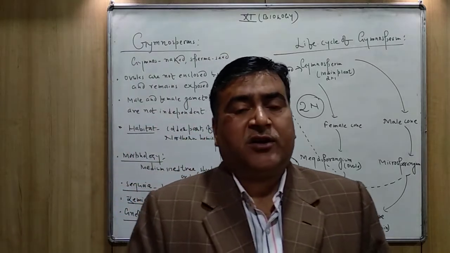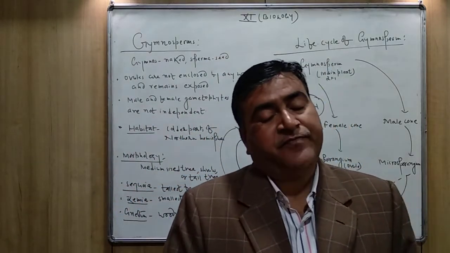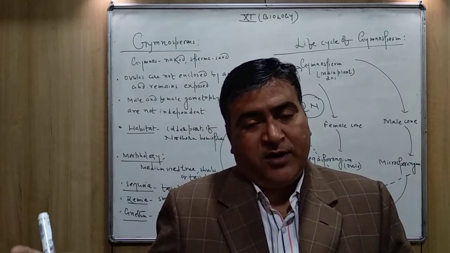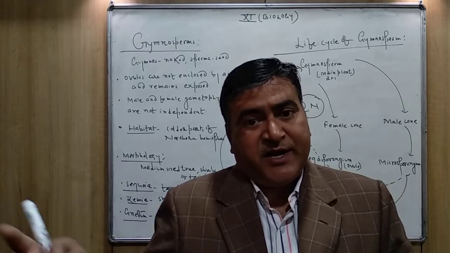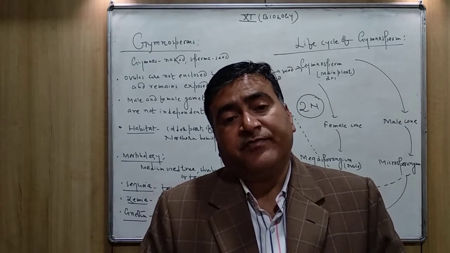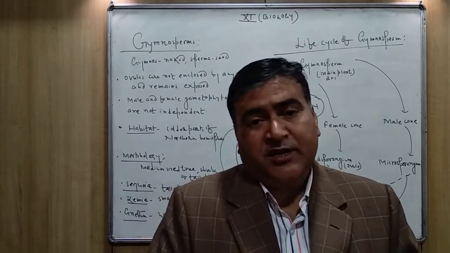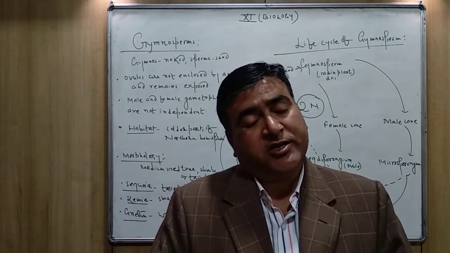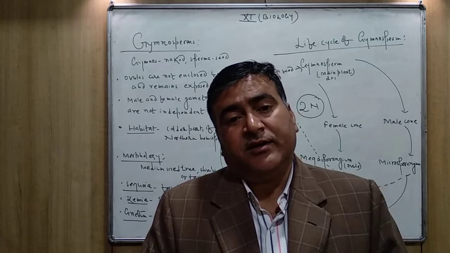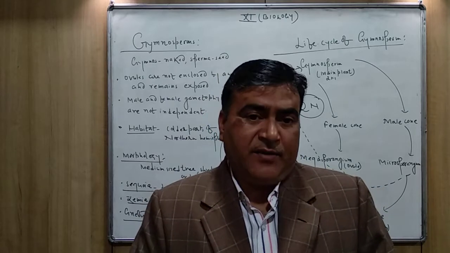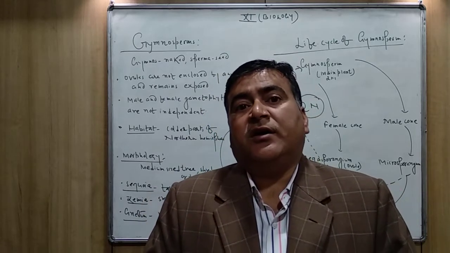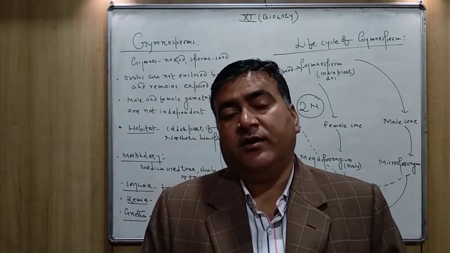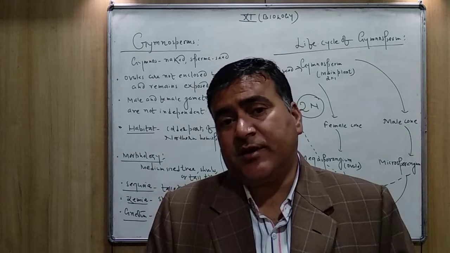Even they are also found in the temperate region, in the cold temperate regions, and you can observe most of the gymnospermic plants in the hilly areas also. So the colder climatic conditions are most suited for the growth of the gymnospermic plant.